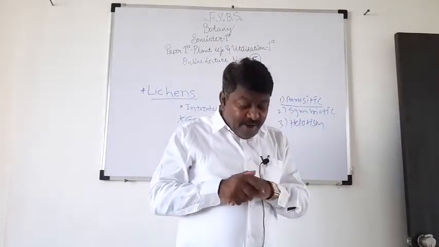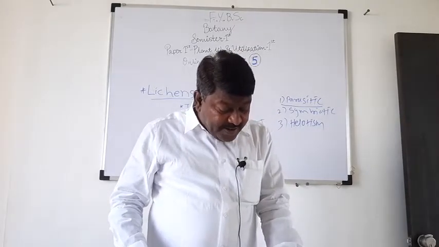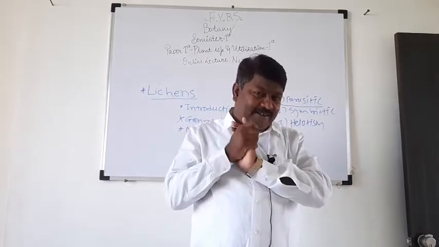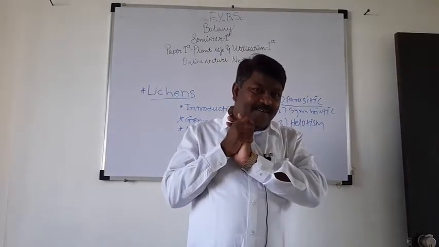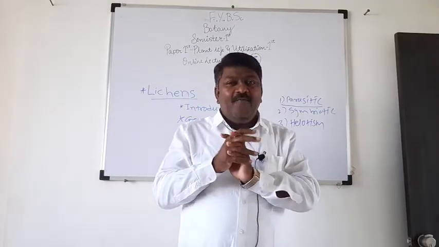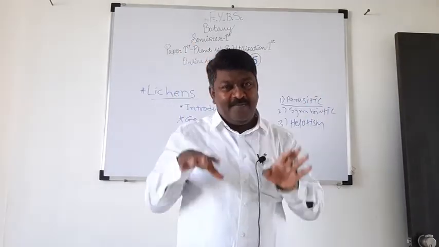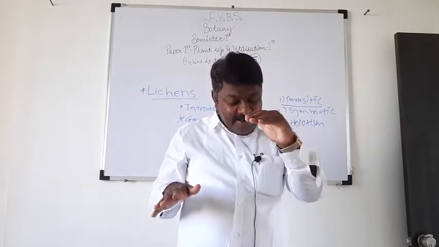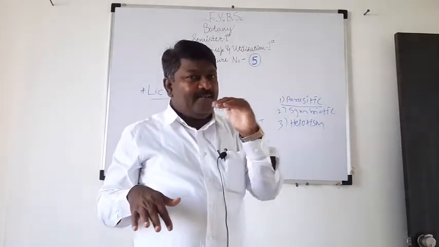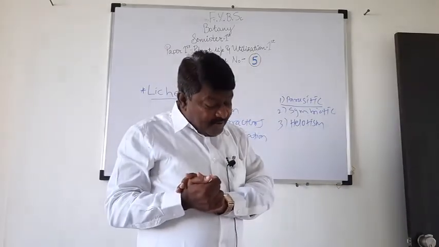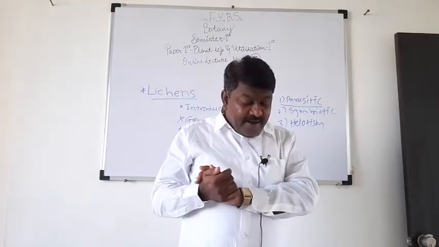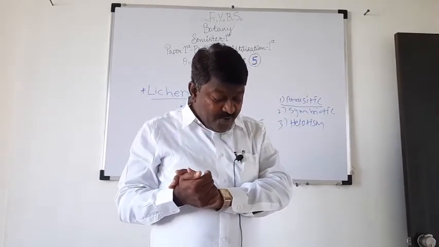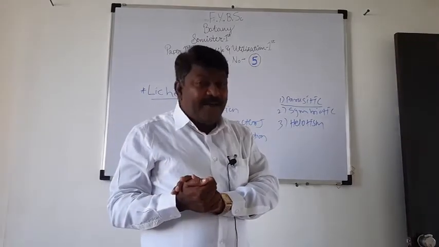The first point is that in lichen, the fungal partner performs all the necessary functions except photosynthesis. Means the fungus has the upper hand in such association, and therefore it is dominant, and the alga lives simply as a slave or subordinate partner.